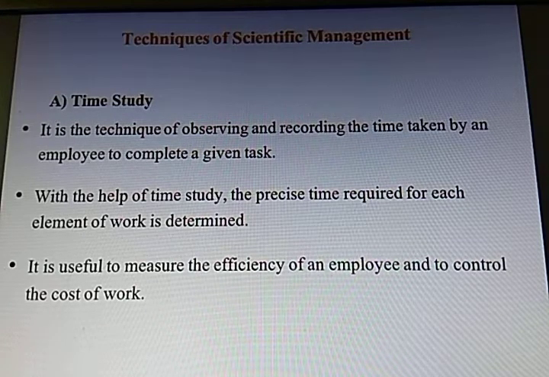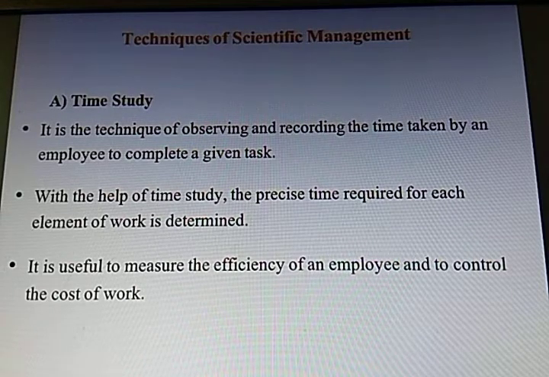It's a technique of scientific management to apply the principles of scientific management. So how much time is taken should be observed and recorded. With the help of time study, the precise time required for each element of work is determined. Suppose a person is making or preparing a card which is to be used in a computer. So for each component to be placed on that particular plate, what we call the motherboard or whatever it may be, the PCB, for placing each minute part, how much time is taken is also to be calculated. Then it is useful to measure the efficiency of an employee.